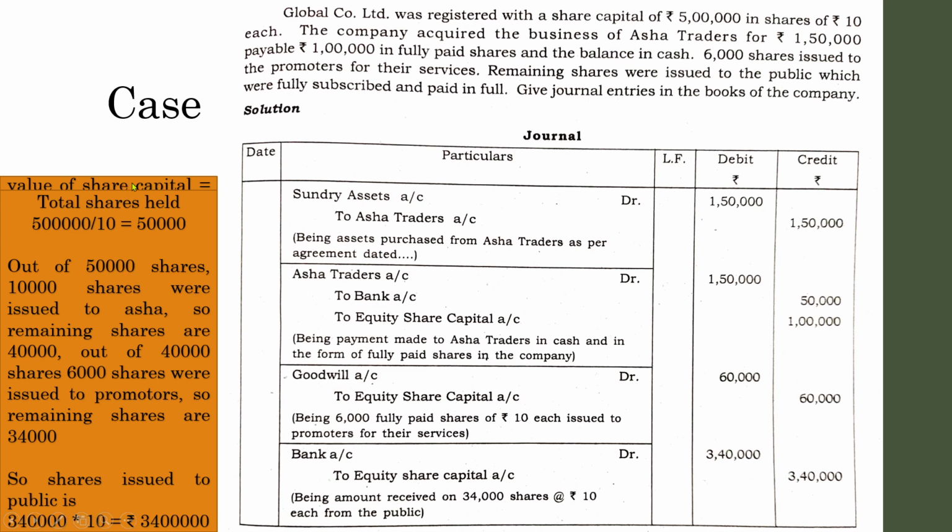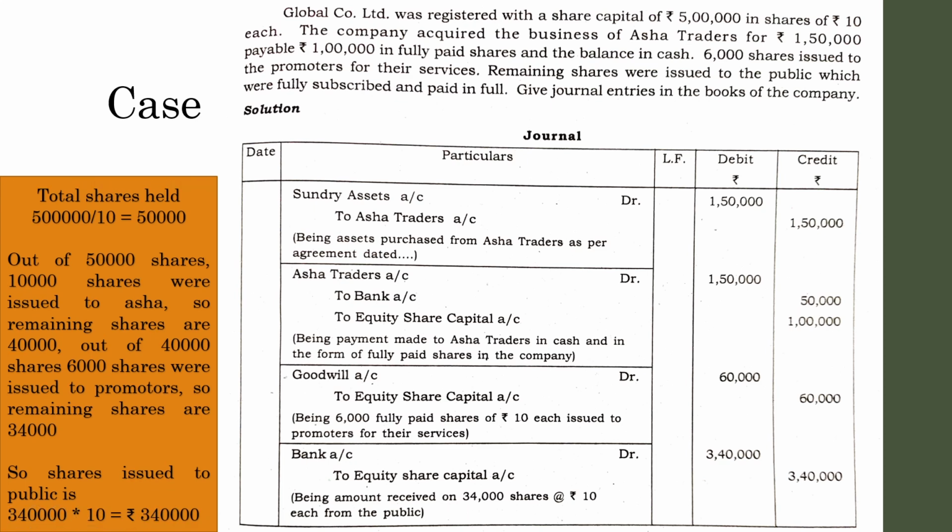In the first case we computed 3,40,000 on the basis of denomination or the money value or cash value. In the second case we computed on the basis of number of shares, and finally we computed the denomination on the basis of number of shares into price.